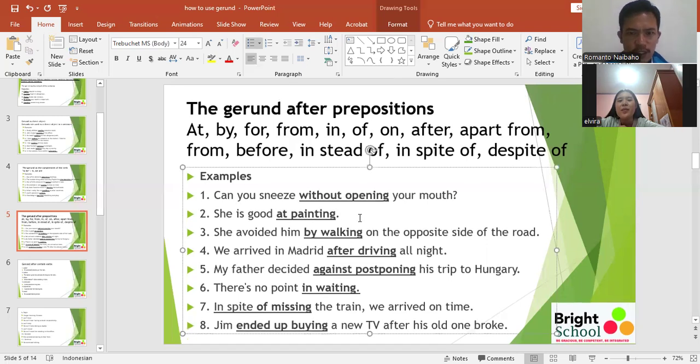Would you repeat, please, once again? She went from cooking for her mom and until cooking for her child. Okay, that's correct. So you have been able to use this.